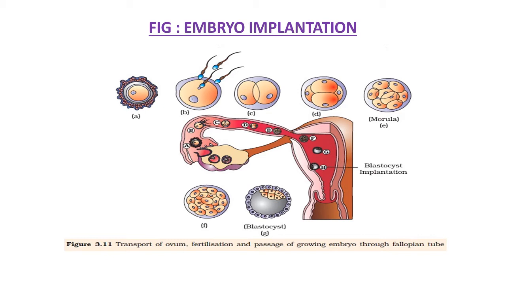So this figure is giving a clear idea about implantation of the embryo in human. Various stages of this, from 1 cell zygote to 2 cell, 4 cell, 8 cell, 16 cell and ultimately blastocyst implantation take place.